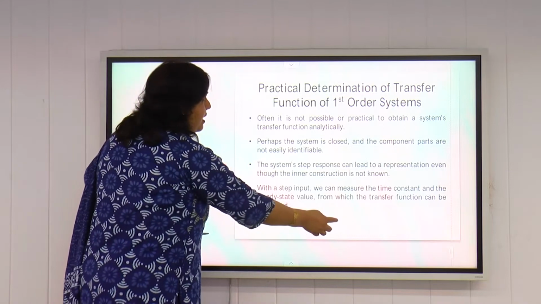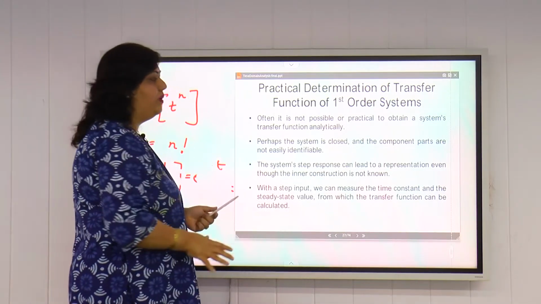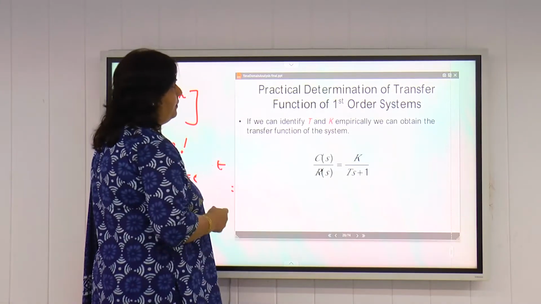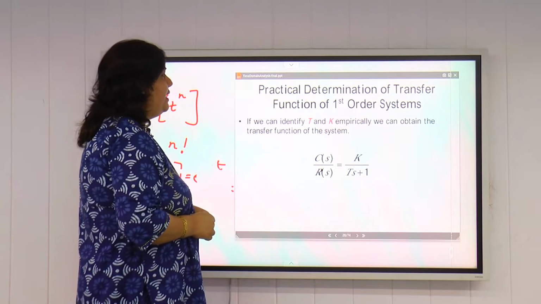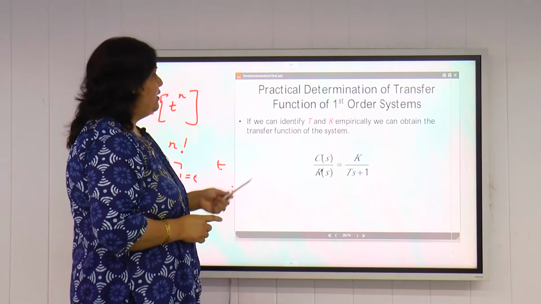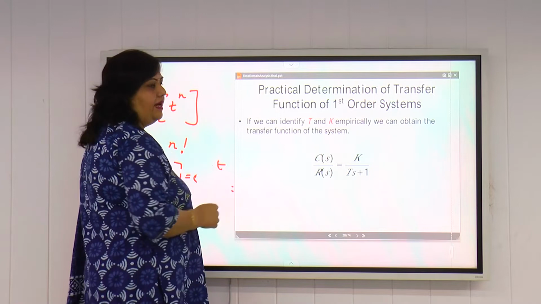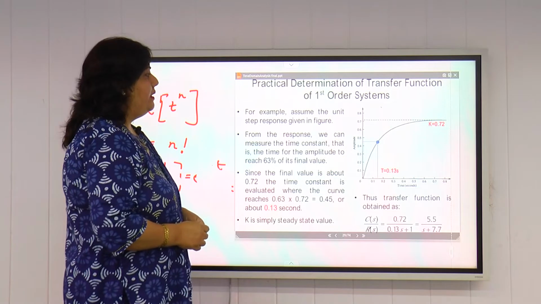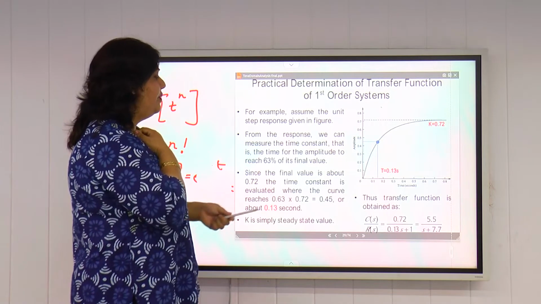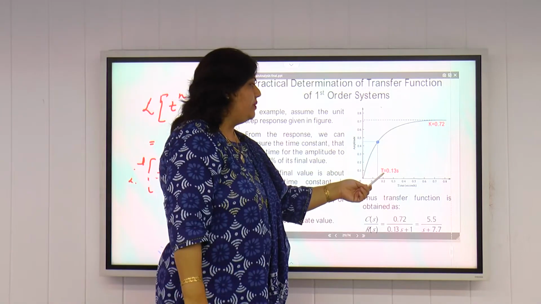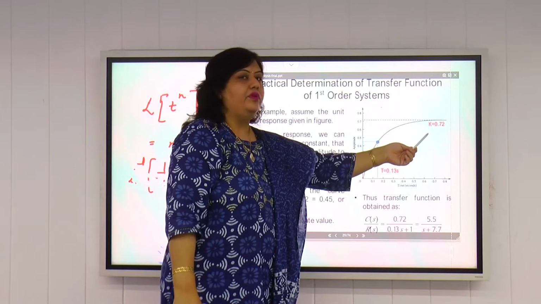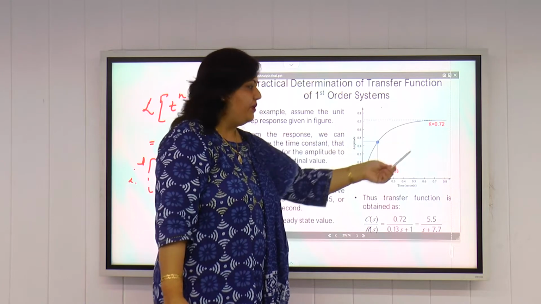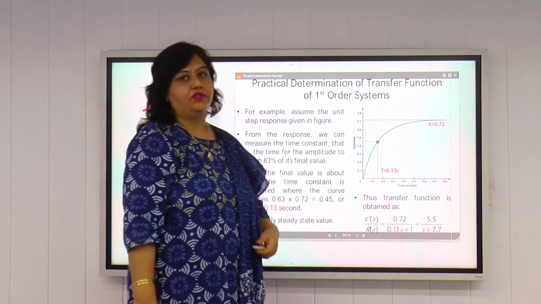So we can also determine the transfer function of the system if we know the value of the gain and the time constant of the system. So if we can identify T and K empirically, we can obtain the transfer function of the system, C(s)/R(s) equal to K/(Ts+1). Now this is the practical determination of transfer function. As I have already told you, if we know the value of time constant to be equal to 0.13 second, and if we know the value of DC gain or the steady state value of the system K to be equal to 0.72, we can put the formula and we can find out the transfer function of the system.